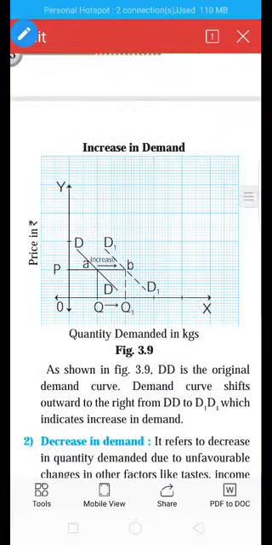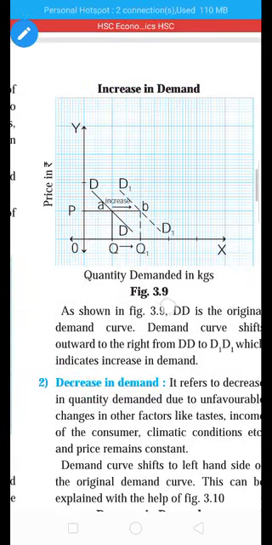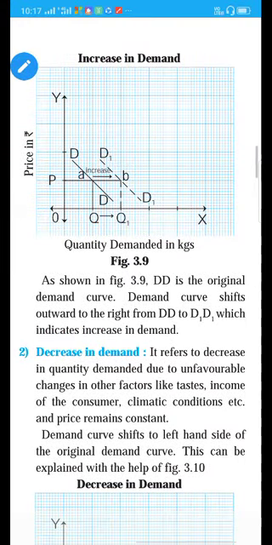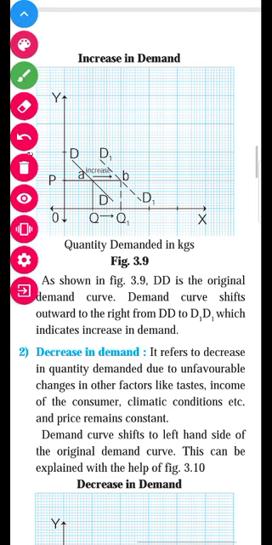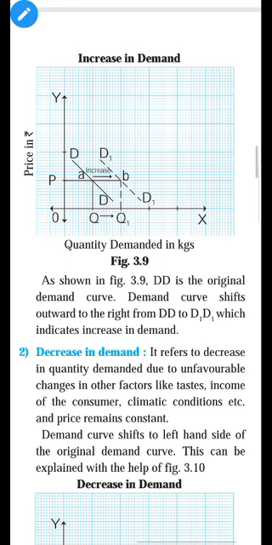See, this is the diagram of increase in demand, page number 24, top right corner. This is the increase in demand. What happened in this diagram, you can see with the help of this diagram. On the y-axis price is measured, and on the x-axis demand is given. Suppose the price of the commodity is 10 rupees at this place. I write here 10 rupees.